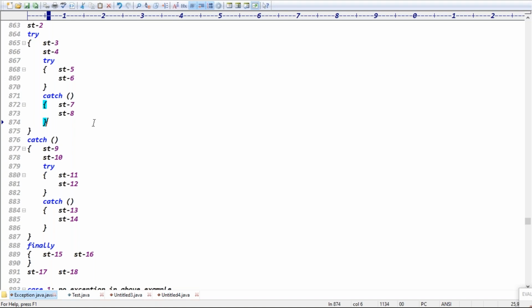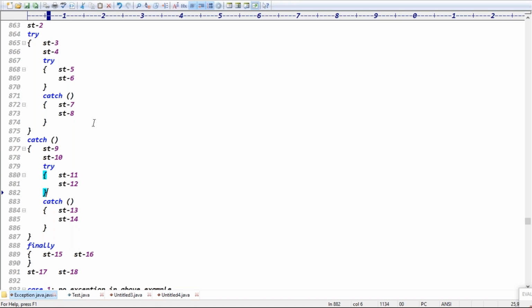Exactly, guys. Yes, last case, you can tell me: exception raised in statement 18. Now what is the output? Continuing with the previous example, after statement 15, 16 will be executed, then 17 will be executed, and at 18 it will be an abnormal termination. We got the output like 1, 2, 3, 4, 5, 6, 15, 16, 17, right? Exactly, guys. These are all of the cases.